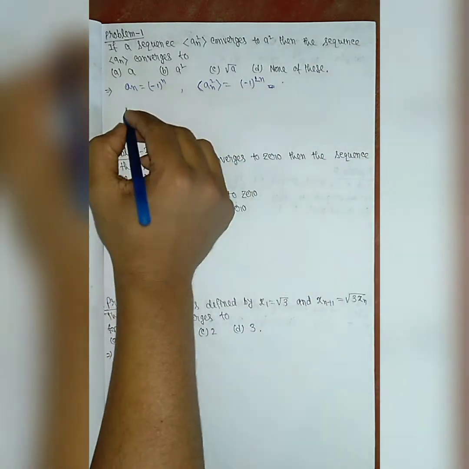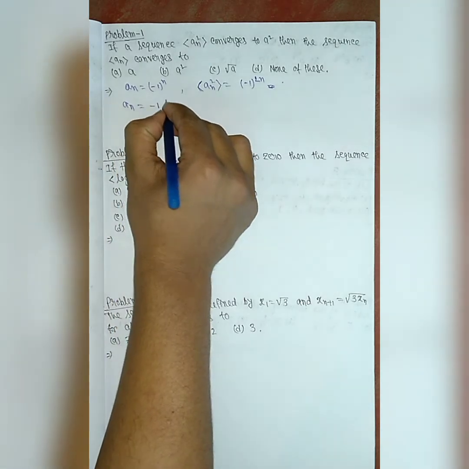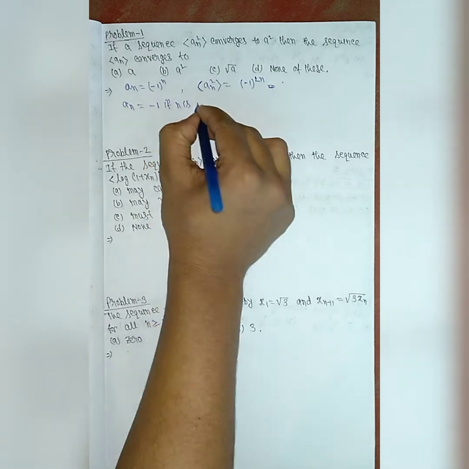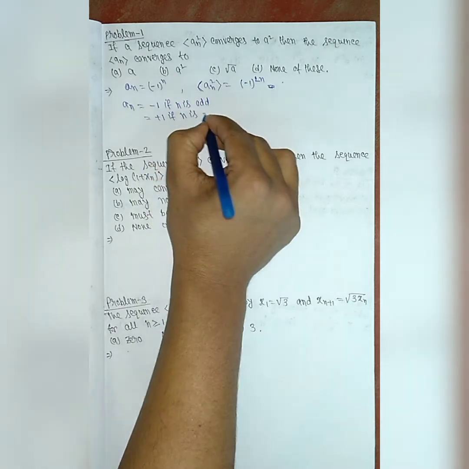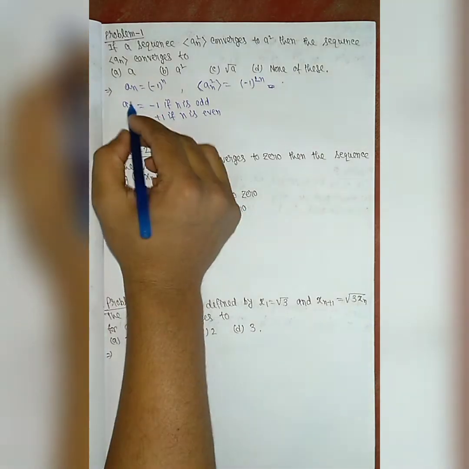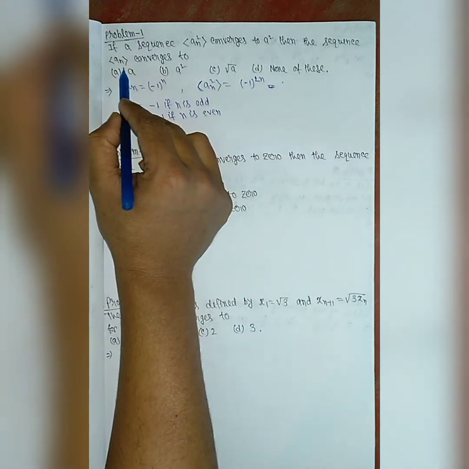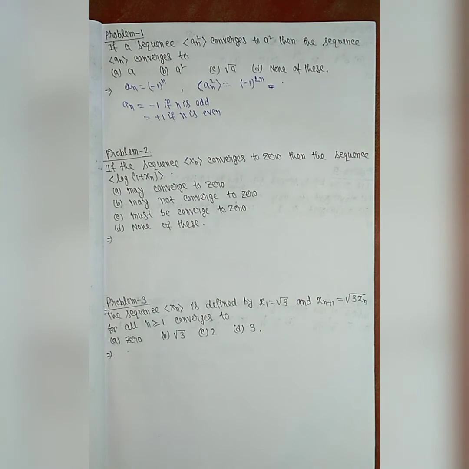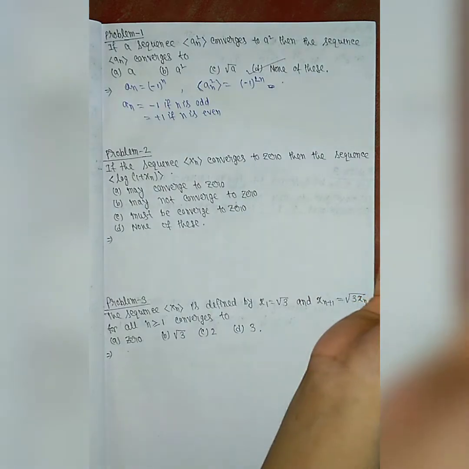But if we take a_n, then this sequence a_n equals -1 if n is odd and equals +1 if n is even. So this sequence has two limit points, -1 and +1, so it is not convergent. It is a divergent sequence. So here we get that the sequence a_n squared converges to a squared, but we cannot conclude whether the sequence a_n converges to a or anything else. So option D will be correct: none of these is the correct answer.